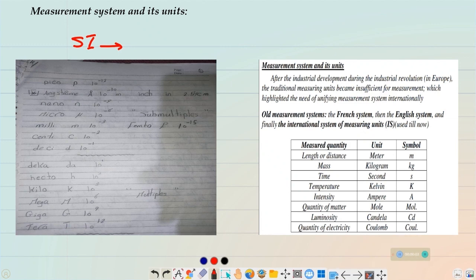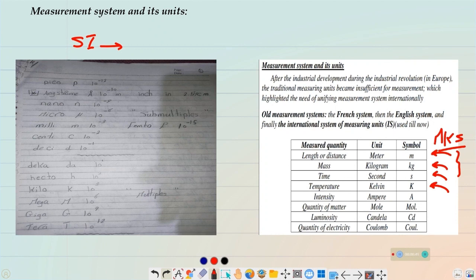For example, for measuring the length or the distance, we are using the meters. For mass, we're using kilogram, and for time we're using seconds. These three are the fundamental quantities forming the MKS system. But the SI system added more quantities to measure and used the Kelvin to measure temperature. So to measure temperature, we are using the Kelvin.